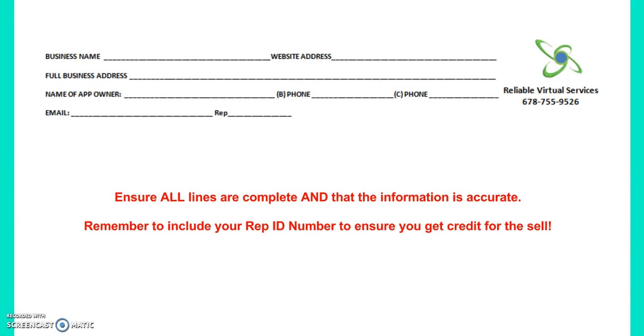The top, we're going to fill it out, ensuring that all lines are completed and the information is correct. We have the business name, website address, business address, name of app owner, the business phone, cell phone, and email address for the app owner. And remember to include your rep ID number to ensure you get credit for the sale, and that number goes here.